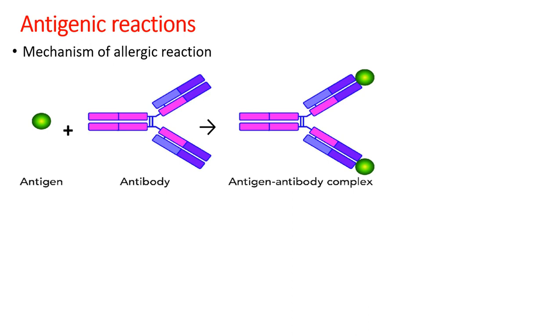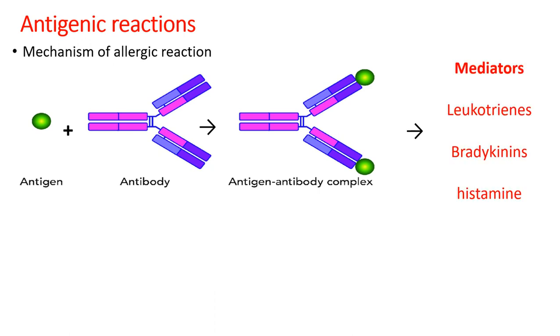antibody complex. Now, it is very essential for our body to form antigen antibody complex in order to exhibit certain symptoms, and these antigen antibody complexes will initiate the liberation or secretion of inflammatory mediators such as leukotrienes, bradykinins, or histamines, which are responsible for pain, inflammation, burning sensation, or itching. So unless antigen antibody complexes are formed, these mediators won't be released.